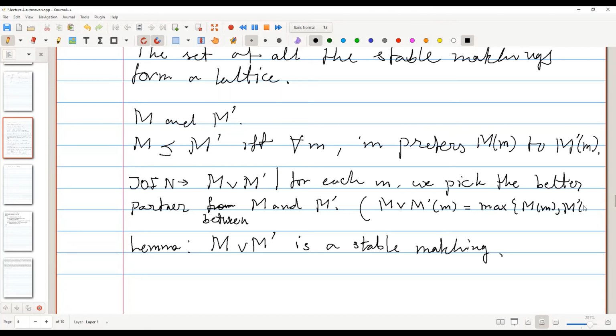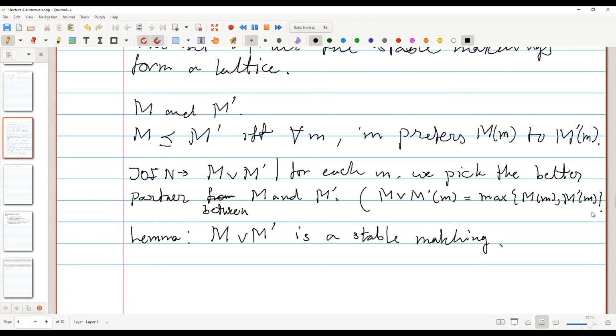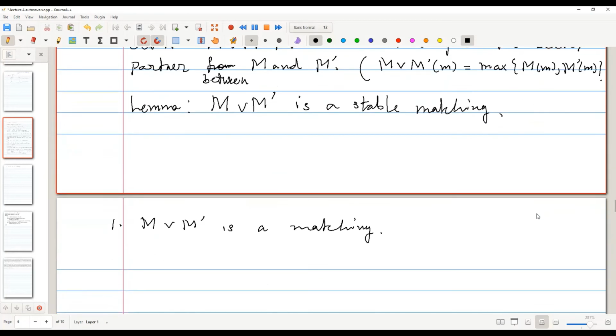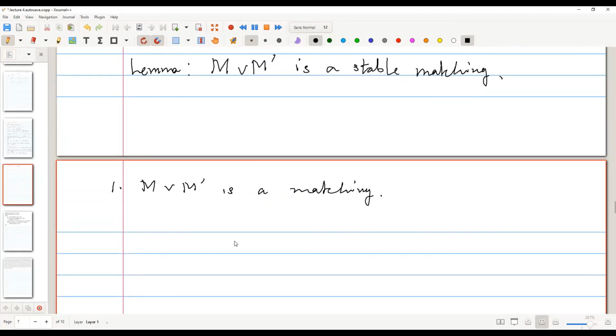Yes, exactly. Okay, so first of all, we need to prove it is a matching, and after that we will prove it is a stable matching. Is the join definition clear to everyone else?